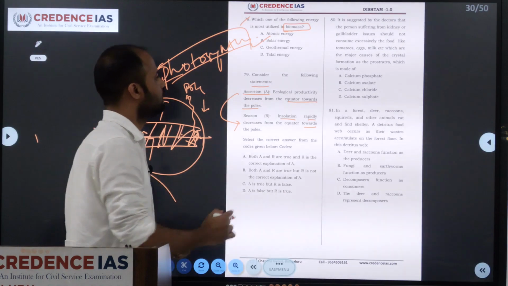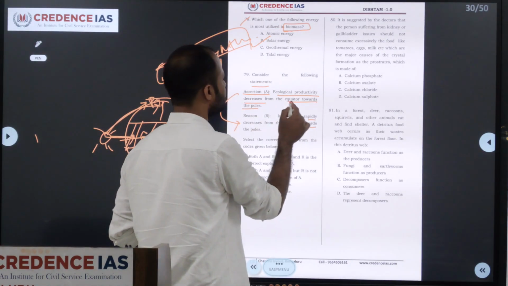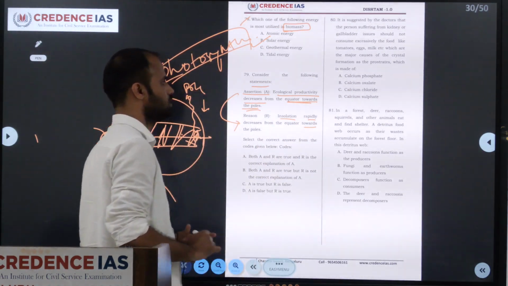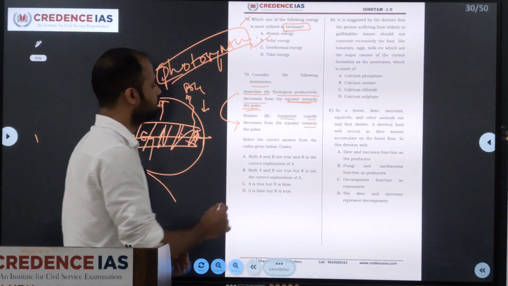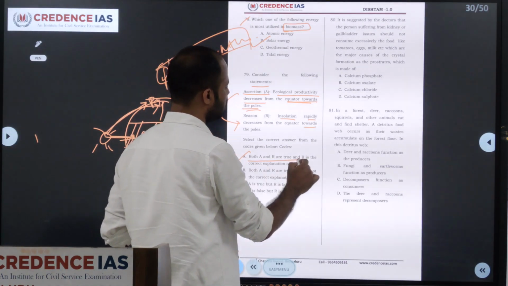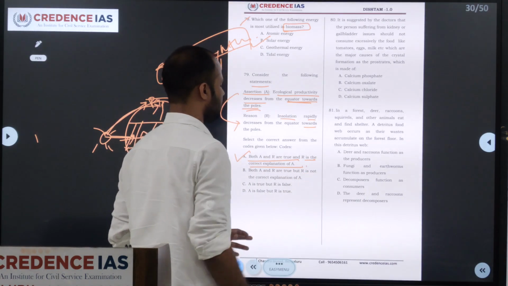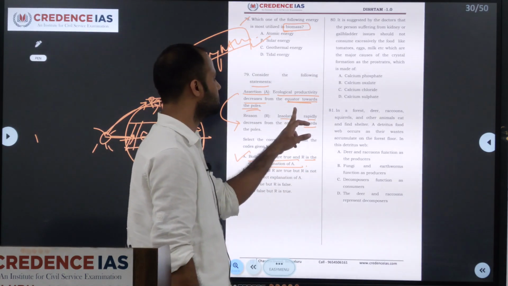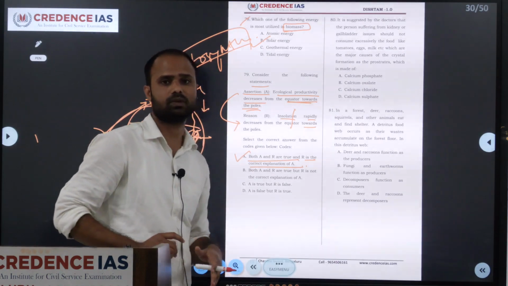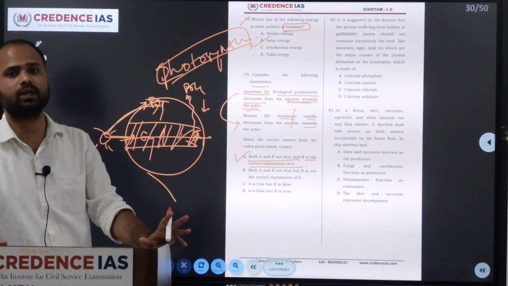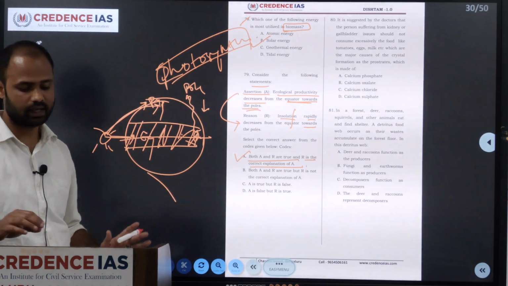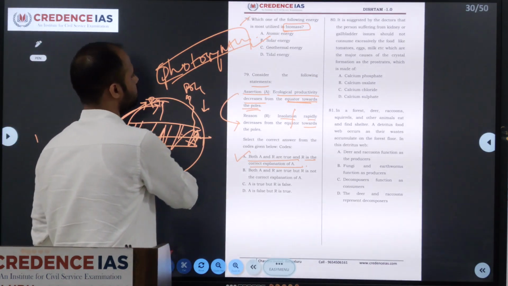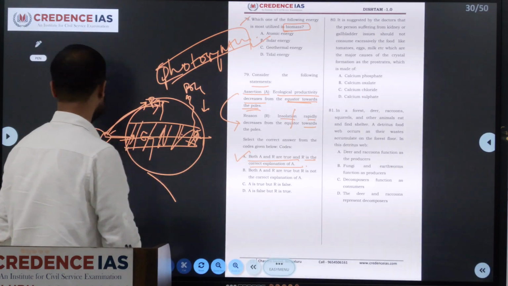Because of this, ecological productivity decreases from the equator towards the pole. So by this we can select that both A and R are true, and R is the correct explanation of A. Because insolation keeps on decreasing, that's why ecological productivity keeps on decreasing. Ecological productivity depends majorly on sunlight. So as sunlight keeps on decreasing towards the pole, ecological productivity also keeps on decreasing.